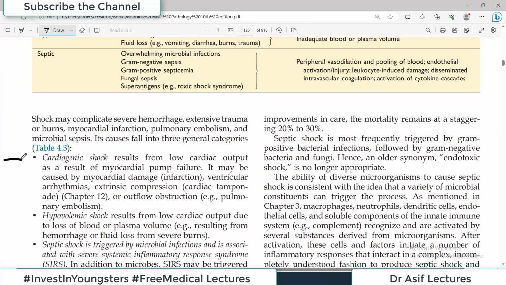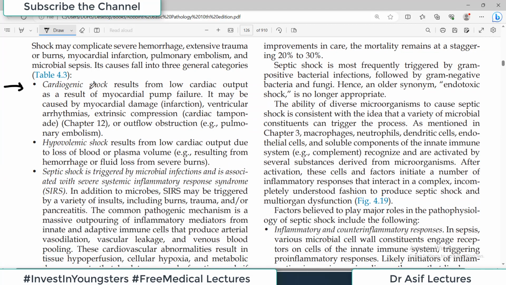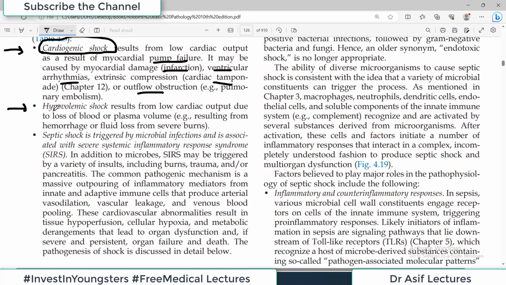So for example, there is a type of shock which is known as cardiogenic shock, and that is the reduced oxygen supply for the causes which reside in the heart. तो for example अगर किसी भी वजह से myocardial pump failure है, which can happen in myocardial infarction or any other thing, extrinsic compression such as cardiac tamponade, ventricular arrhythmias, outflow obstruction, pulmonary embolism उसकी example है. So for whatever reason, if there is problem within the heart, और उस heart की problem की वजह से pumping ठीक नहीं हो रही और tissues को oxygen नहीं मिल रहा, so all those causes are under the heading of cardiogenic shock. Then there is a category which is called hypovolemic shock.